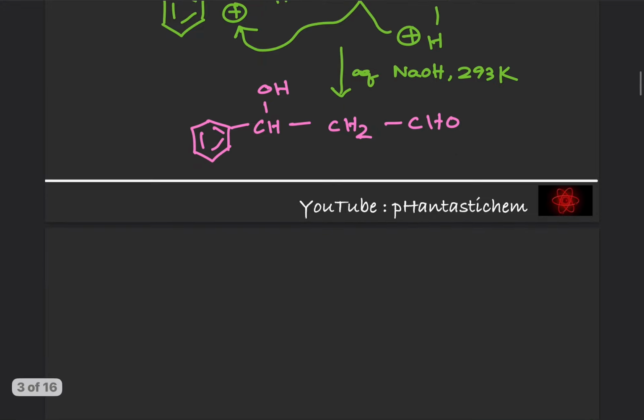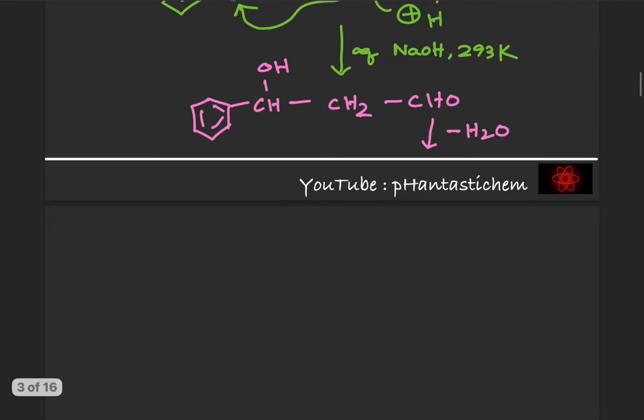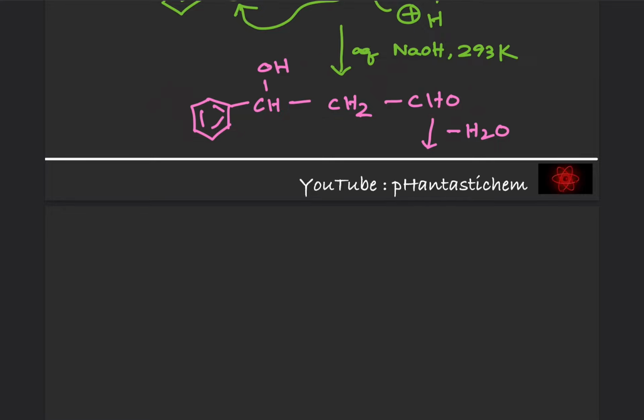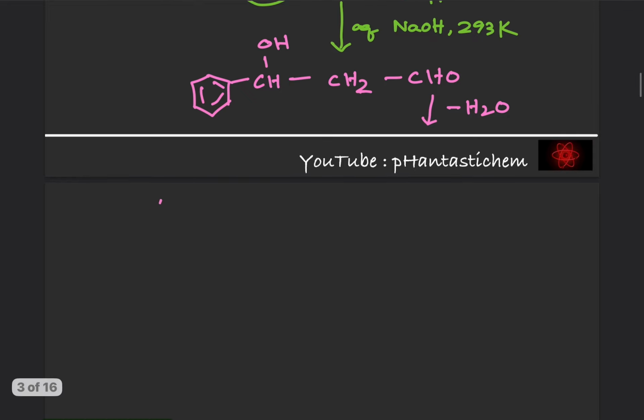And one more thing is this reaction won't stop here. This aldol will itself lose a molecule of water, that is, undergo dehydration. The initially formed aldol undergoes dehydration to form an alpha beta carbonyl compound. Very important.